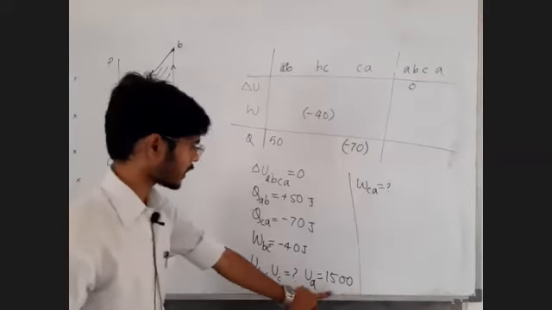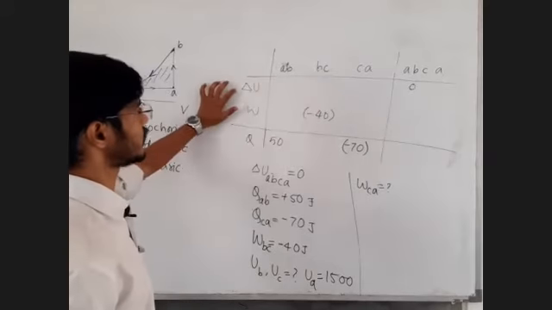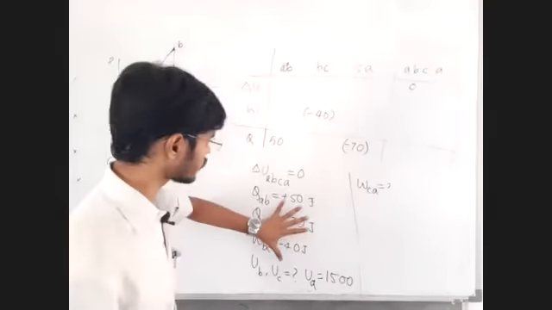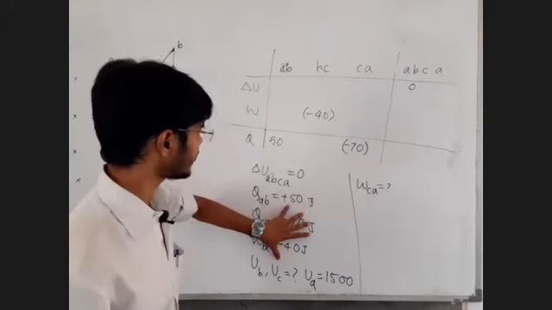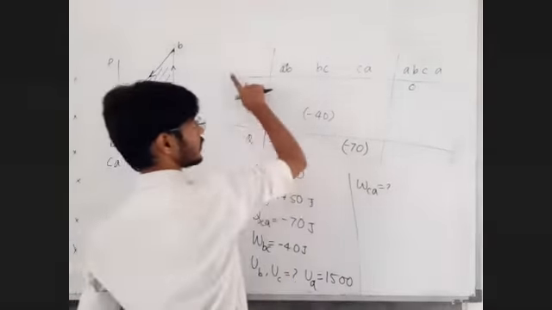Then internal energy at point A. No, internal energy we cannot write in this chart. We can write change in internal energy. So first of all, put this entire data in this table. Let me know in the chat box. See, the table is made like this only.